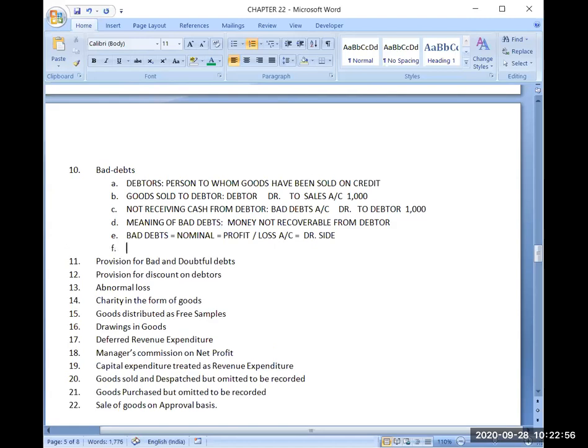Now the next part of this entry is debtors. We discussed a few minutes back that it is a personal account, and that's why it will be written in the balance sheet.